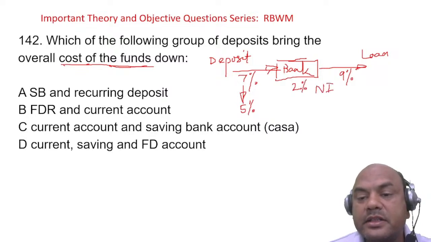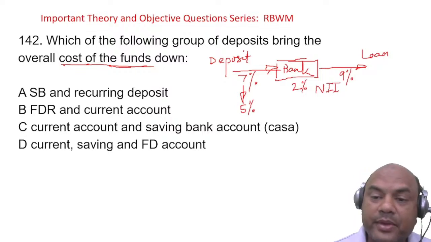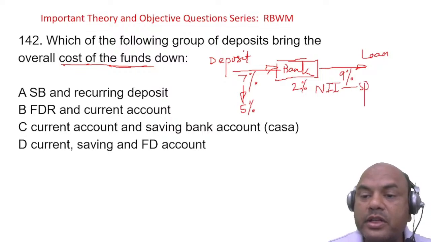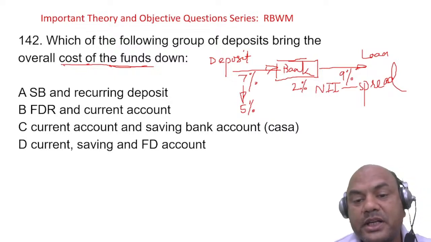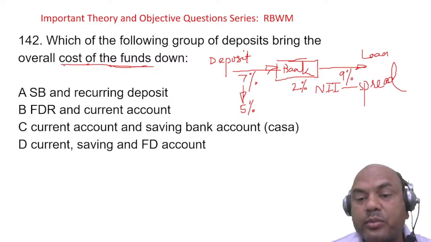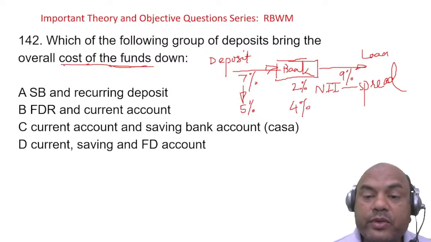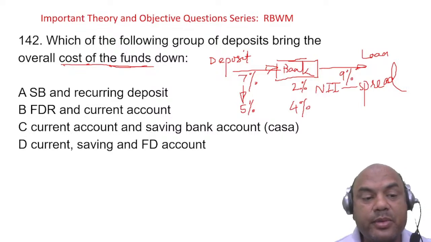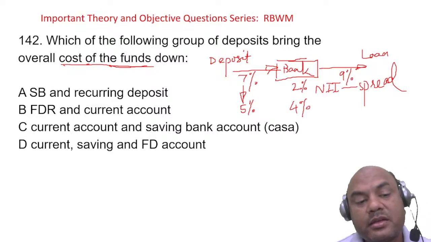NII, net interest income, or spread, we call it spread. Earlier it was 2%, now 9 minus 5, it is 4%. So I'm earning more. So which will bring it down? This bringing down will happen with the comment section.